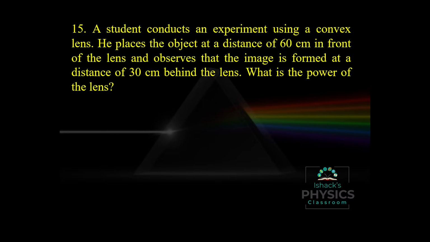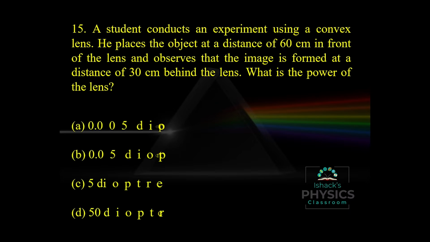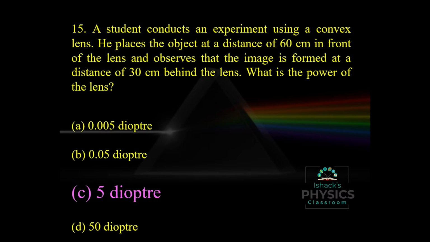One thing to remember is that if you're calculating the power of a lens, the focal length should be in meter. So we are getting the focal length 20 centimeter, so it is 0.2 meter. So P equal to 1 by f. So 1 by 0.2 means it is 5 diopter. So the option is C, 5 diopter.